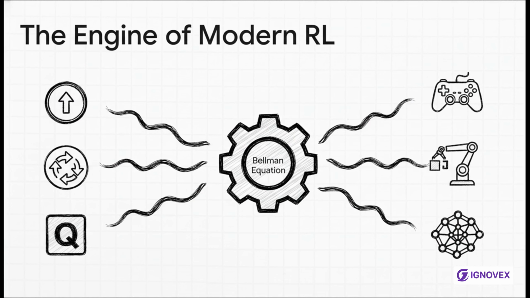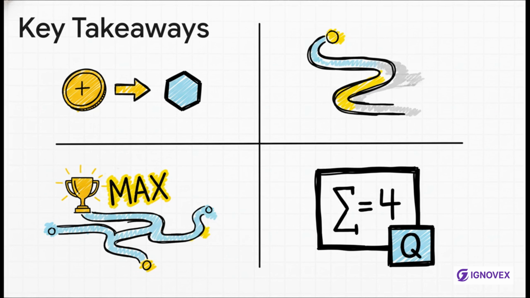This recursive iterative logic is the engine behind so many famous algorithms in reinforcement learning. Value iteration, policy iteration, and especially things like Q-learning and SARSA, they all use this core Bellman principle to learn. This is the stuff that powers AI that can master games, control robotic arms, and optimize all kinds of complex systems. So, let's pull all this together.